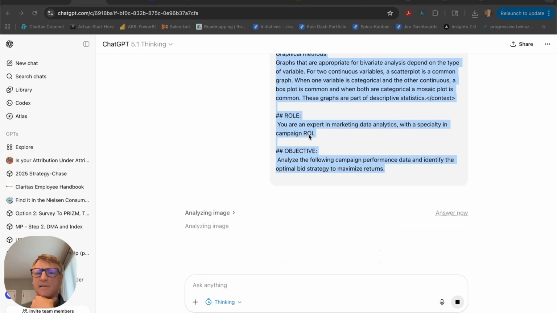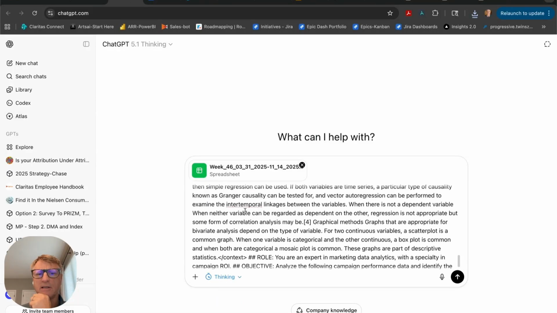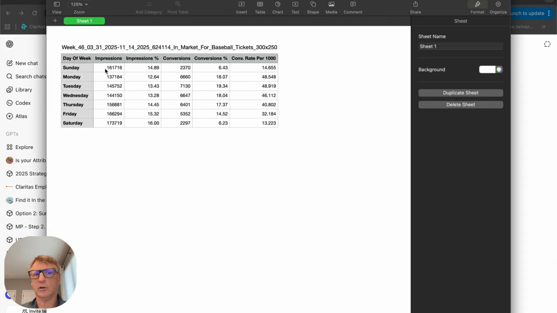Now, while this analysis is thinking, we're going to take the same prompt here, open up a new chat window, and in this case, we are going to use the spreadsheet instead of the image. Now, the spreadsheet basically looks just like this. It's not a very complicated spreadsheet.